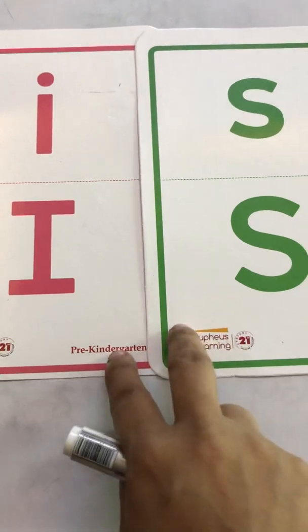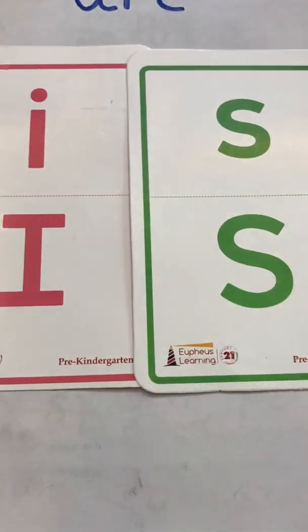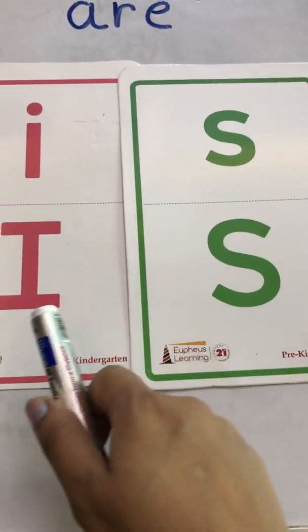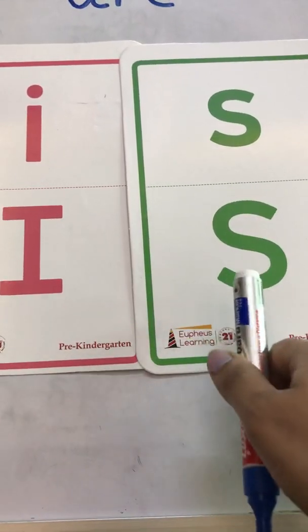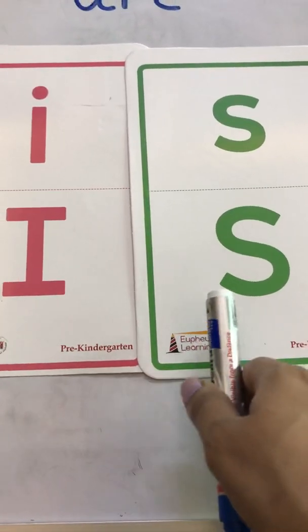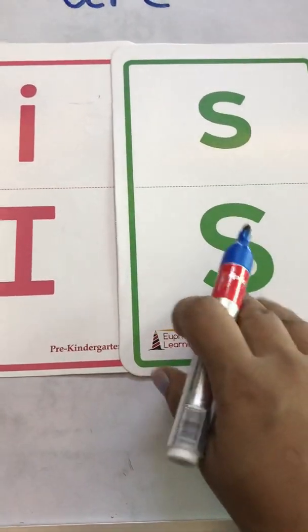Like this is a pencil. This is a pen. So this is. I-S, is. Speak with me. I-S, is. This is a pen. This is a ball. This is a table. Okay. So is.